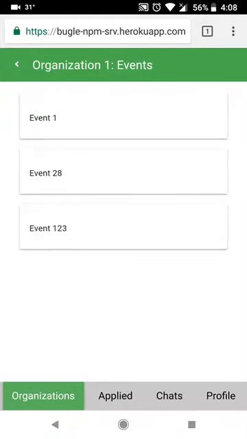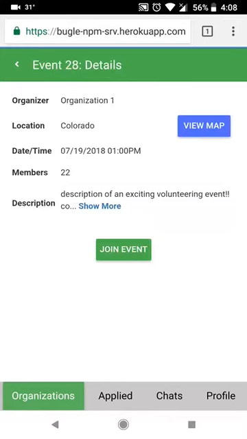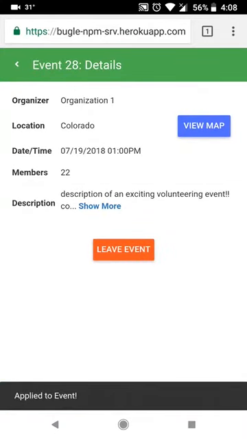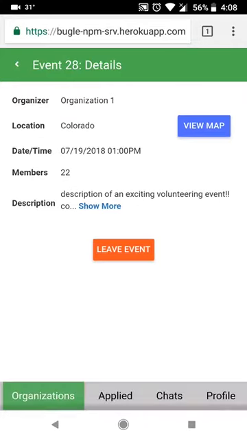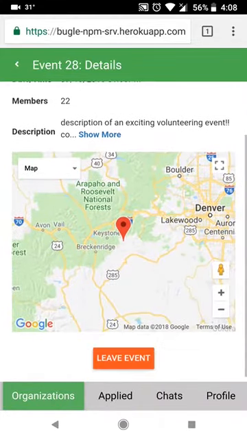For applying to any of these events, they can just click on the event and select join event. They can also view other event details here like date, location, and a map of the location.